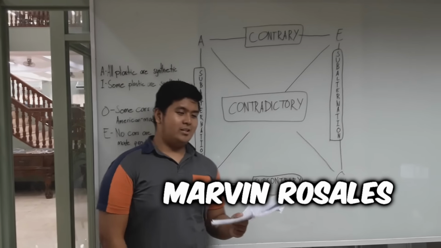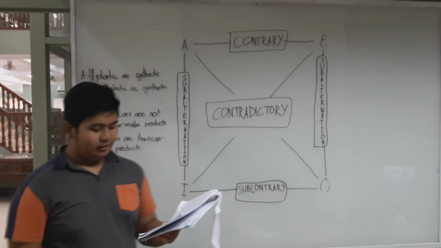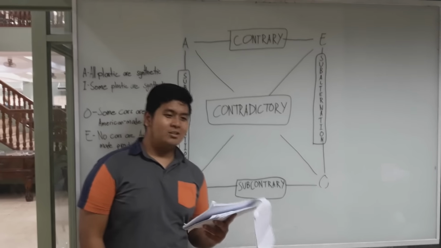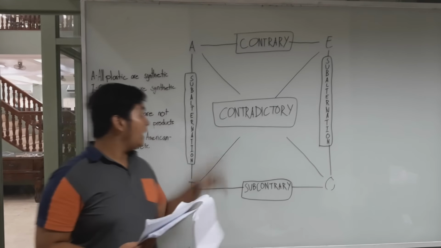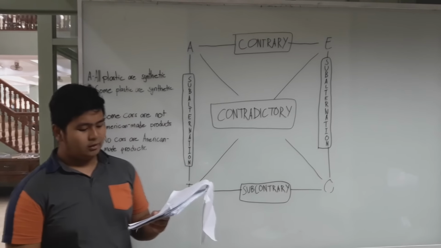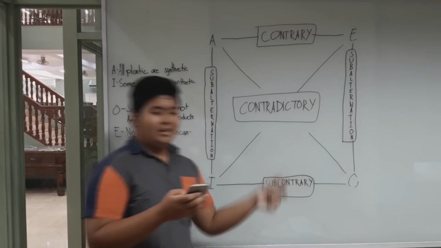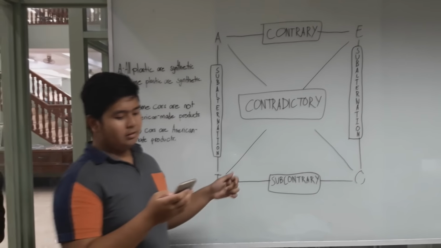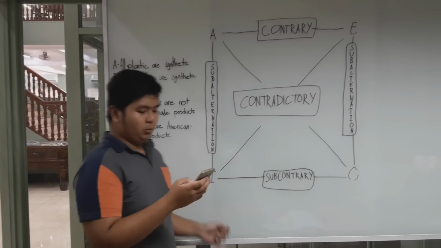Lastly, subalternation. Subalternation means that there is a relation which exists between two propositions like A and I, and E and O, that have the same quality but differ in quantity. A propositions stand in the subalternation relation with the corresponding I propositions.